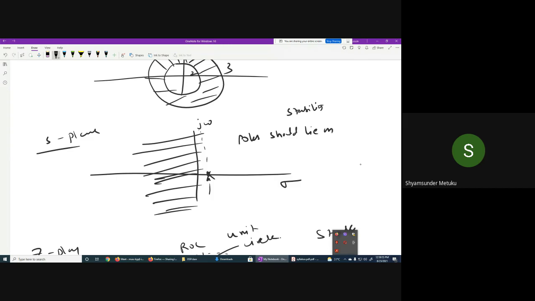Your ROC should be on the right side. These two points you must remember. Otherwise, it is very tough to understand your Butterworth, Chebyshev, and other filters.